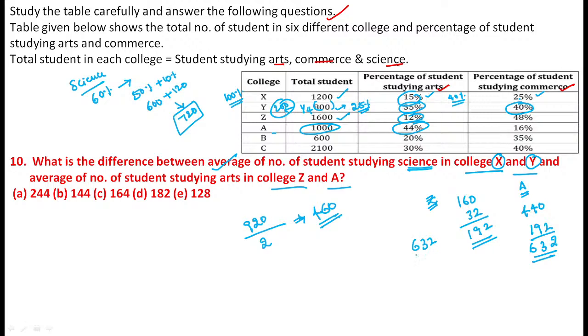Again we require the average, so divide by 2. So here the value becomes 316, and here the value is 460. Now the question is, find the difference. You simply subtract 316 from 460. Here we have 4, here we have 5 minus 1. 5 minus 1 is equal to 4, so the value becomes 144. 144 is the correct answer.